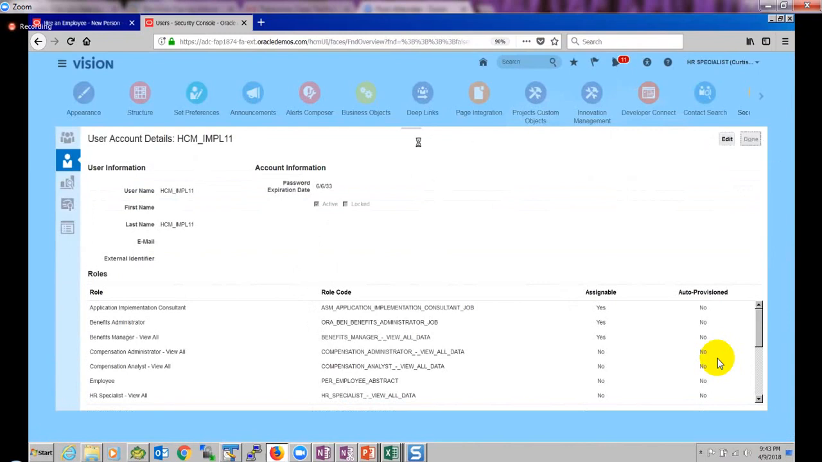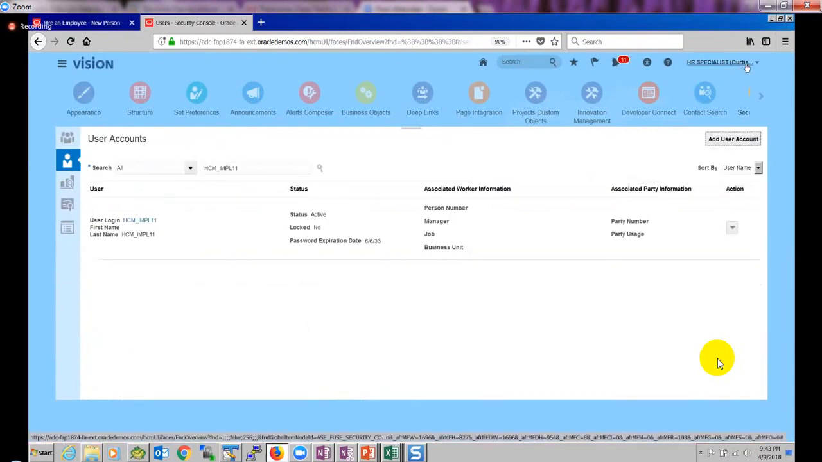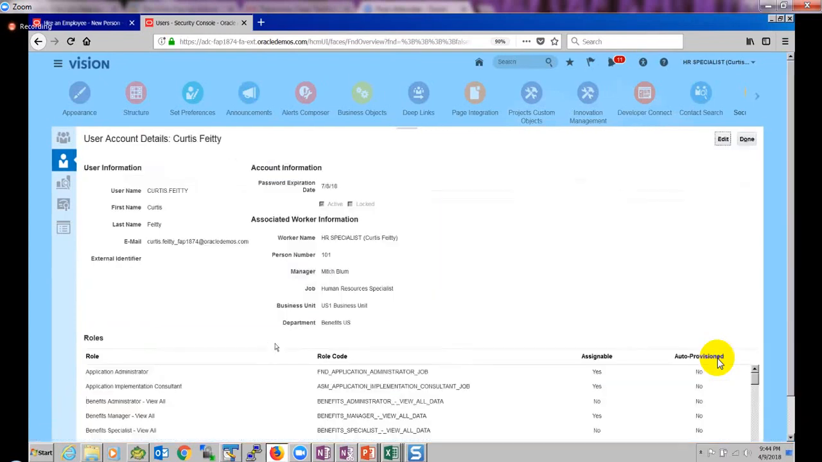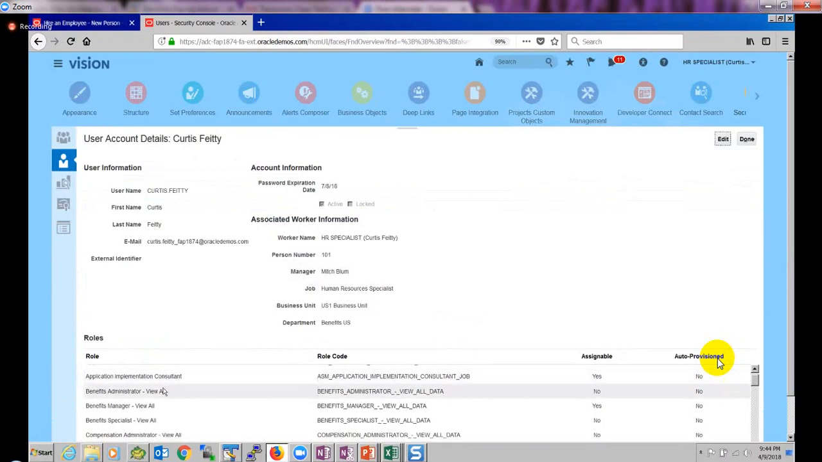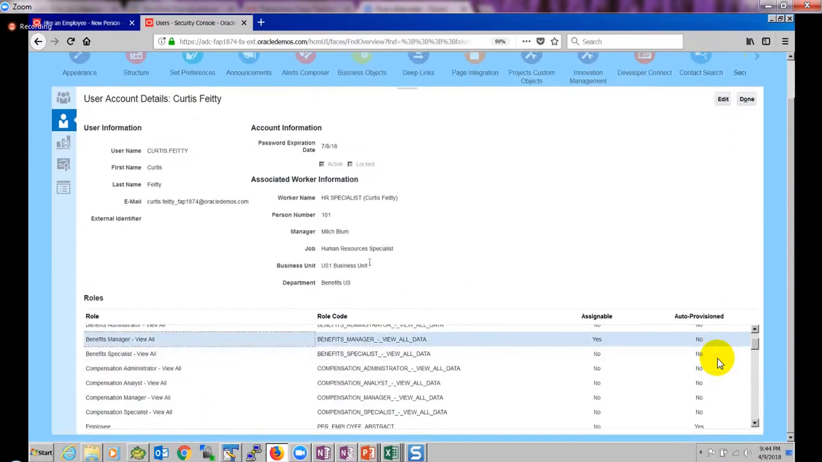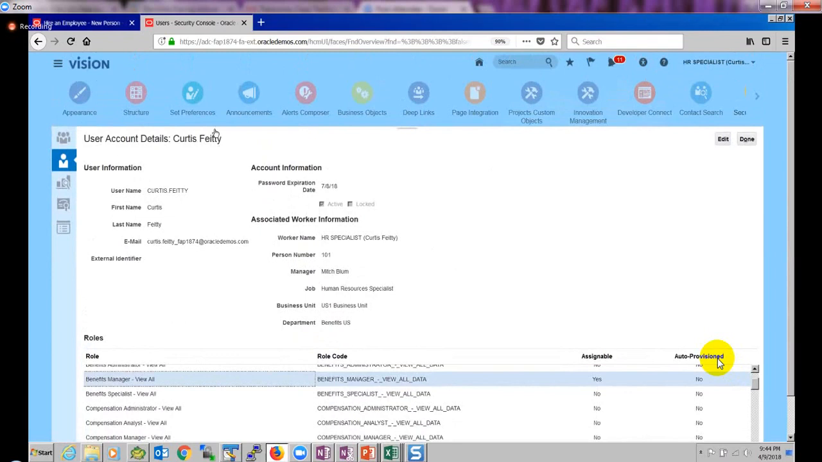In case of any example, take this person Curtis Fiati. If I go and search for this user, Curtis Fiati has some person number, manager, job, business unit, some information here. It means this person is an employee. Also, this person has some administrator roles, like application implementation consultant, some roles which are good enough to hire an employee. So that's how we have to find out.